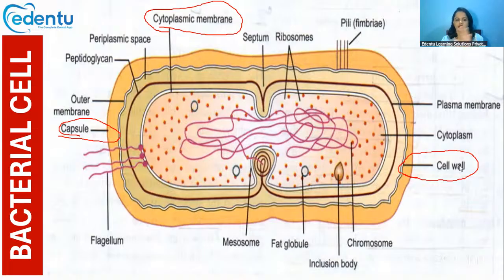This is the basic structure of an ideal bacterial cell. If it is a motile bacteria, there will be organs of locomotion like the flagellum, and organs of adhesion, called the pili or fimbriae, to attach to a surface.